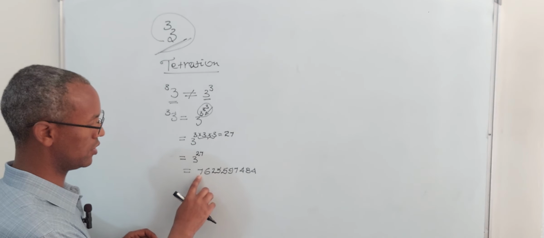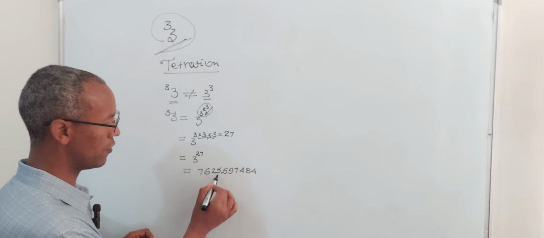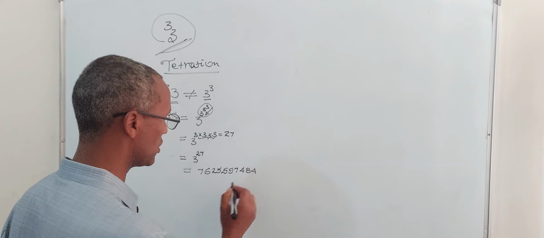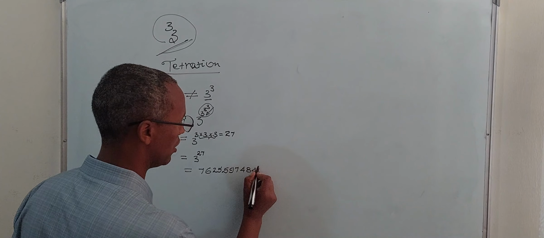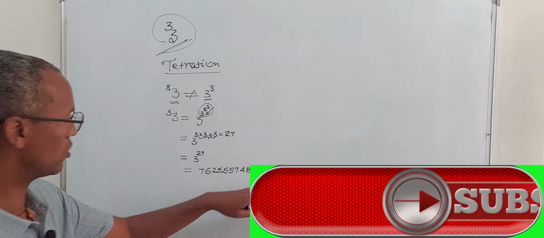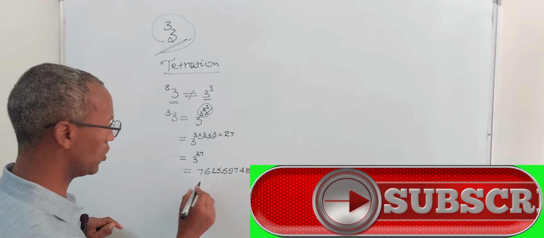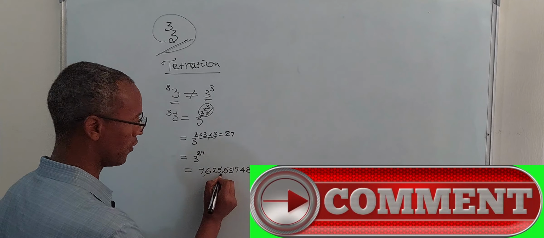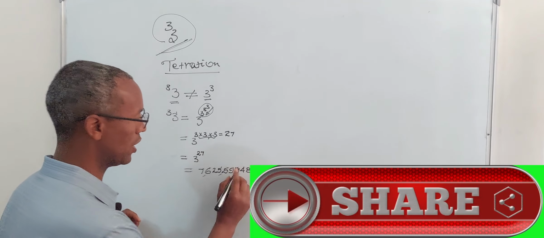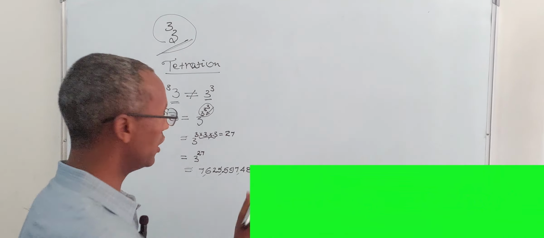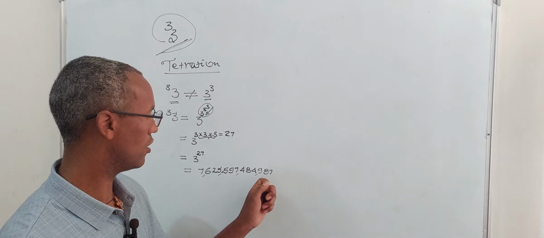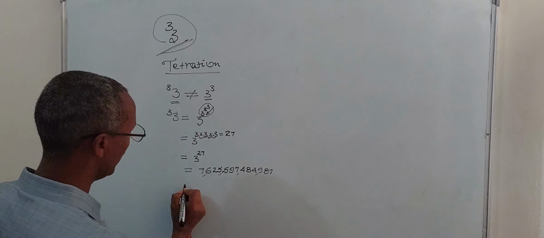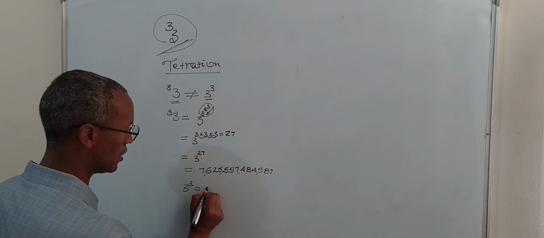I'm sorry, I'm not so sure if I read it correctly, so you can read this number as 7 trillion, 625 billion, 597 million, 484 thousand, 987.